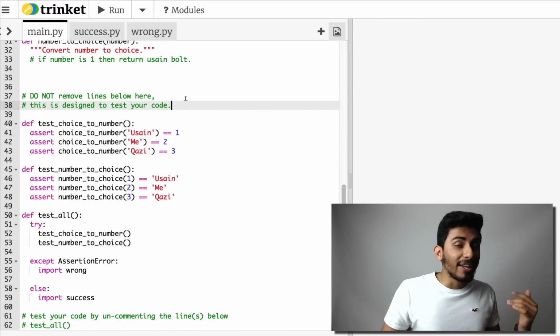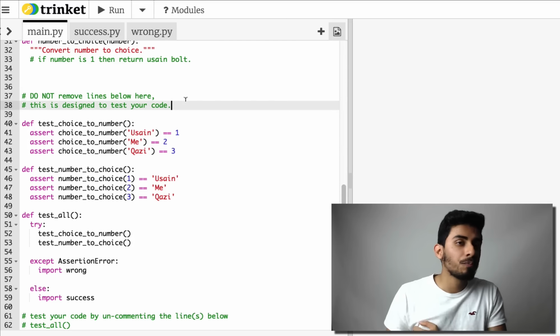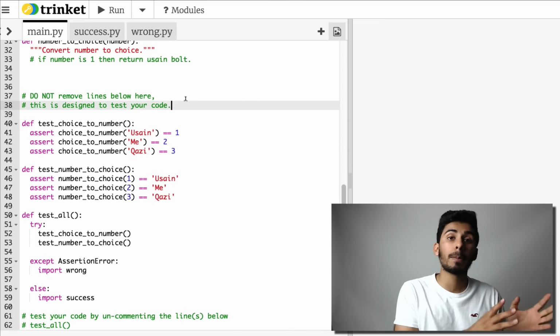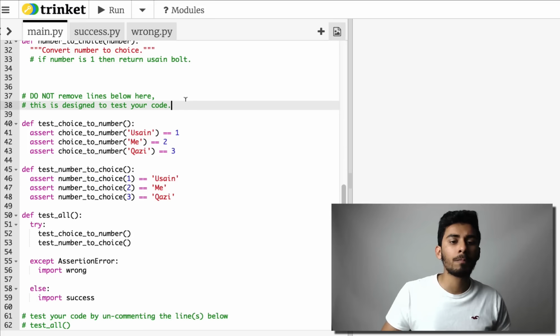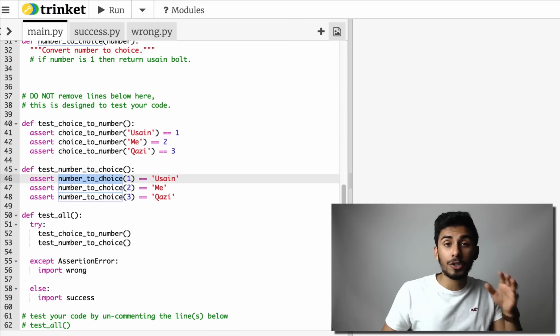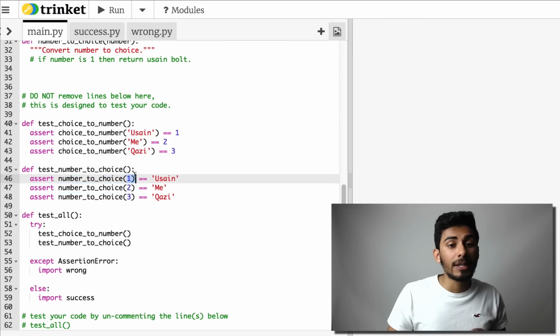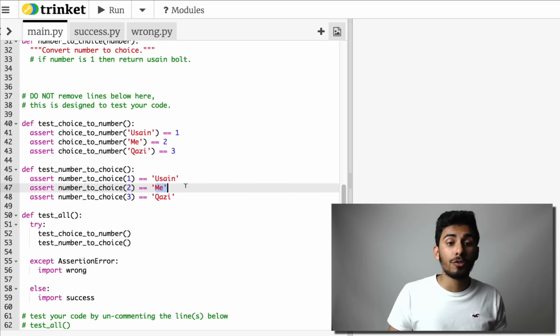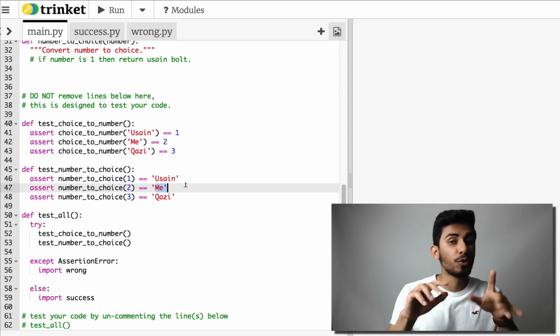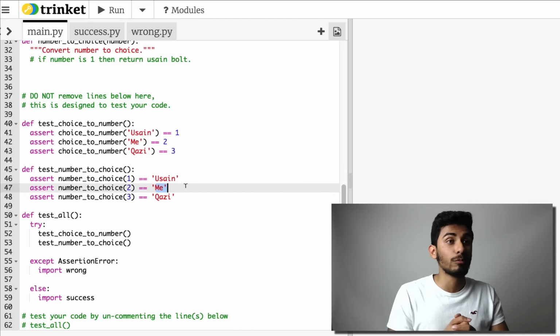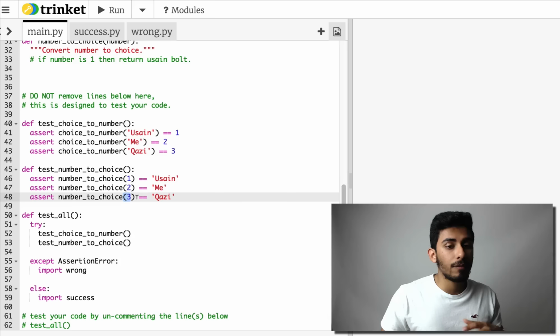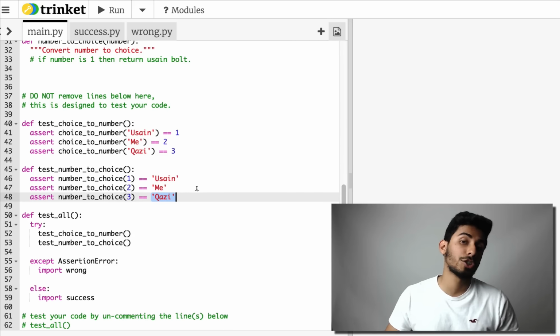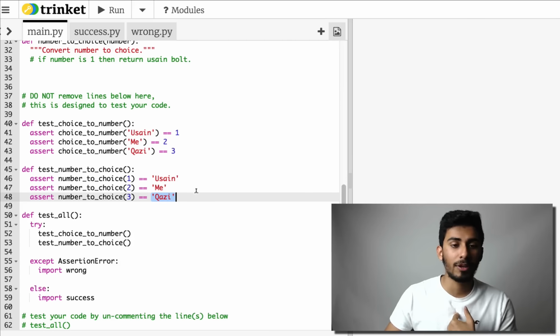And can you also write a function that does the opposite? Given a place, it returns their name. So maybe your function will be called number to choice. And if I give you 1, you should give me back Usain. And if I give you 2, you should give me back "me". When you're writing and typing this code, "me" will really be you, right? And if you give the function number to choice 3, it should return Qazi's name, okay? So my name.